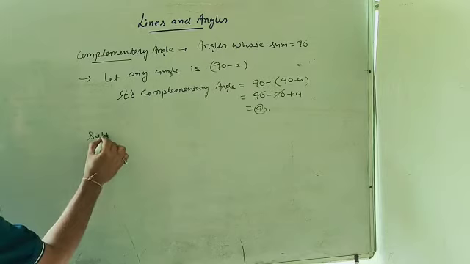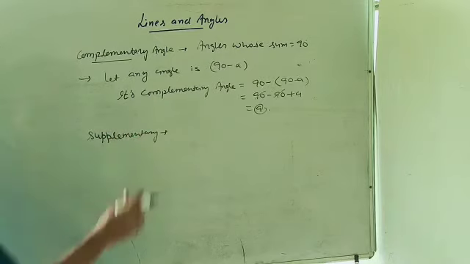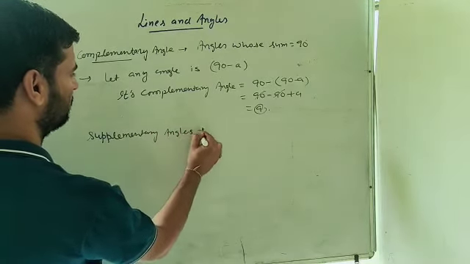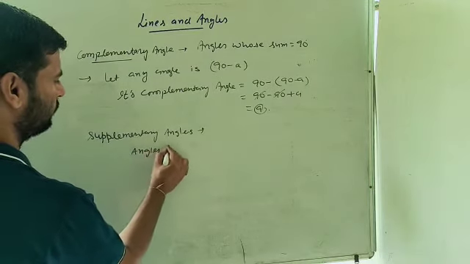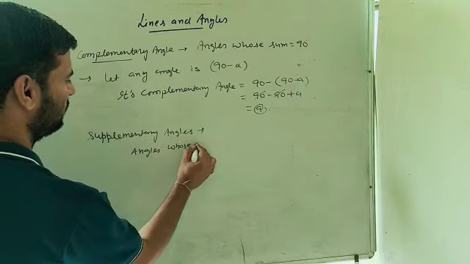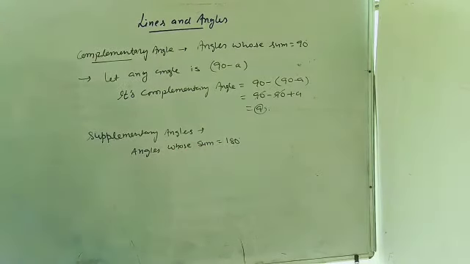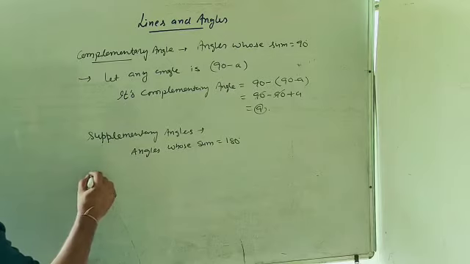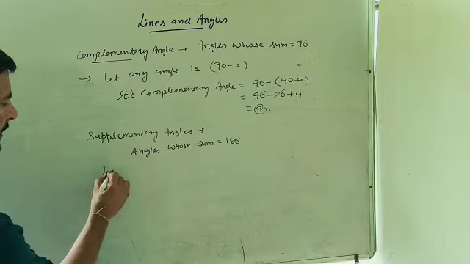Similarly, supplementary angles. What is this supplementary angle? Angles whose sum is equal to 180 degree is known as supplementary angles. Suppose any angle is theta.